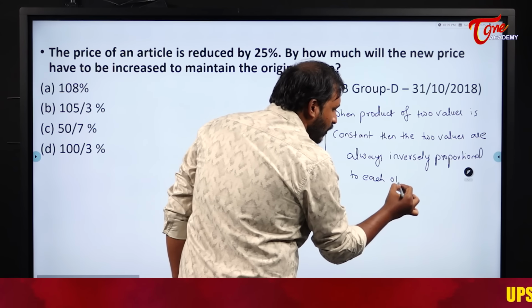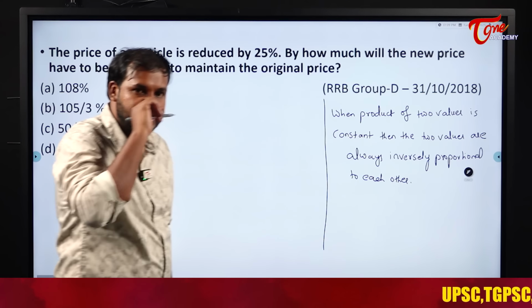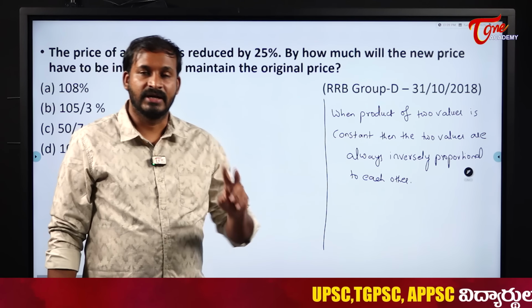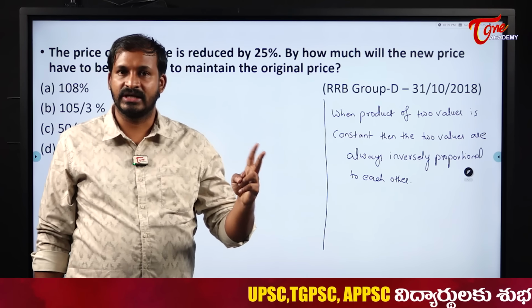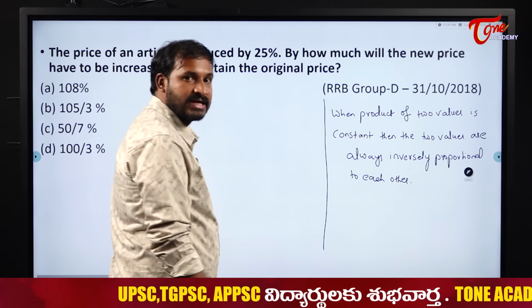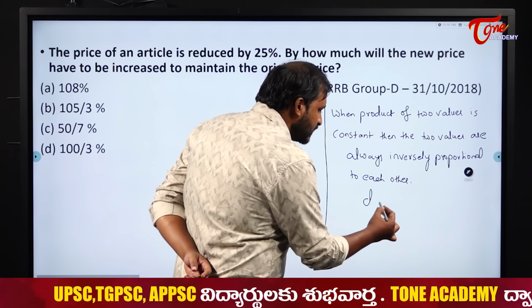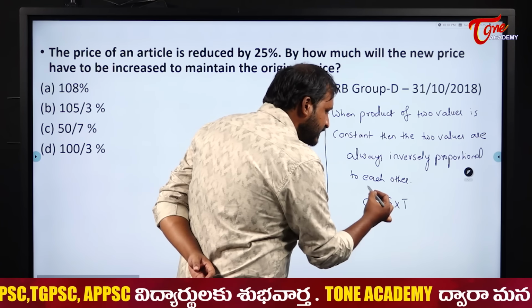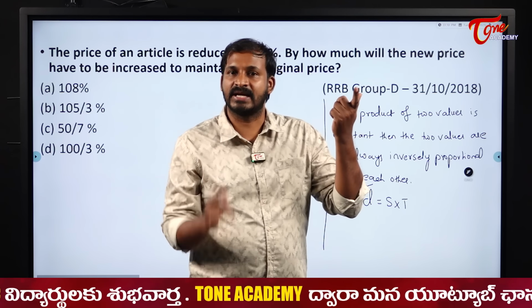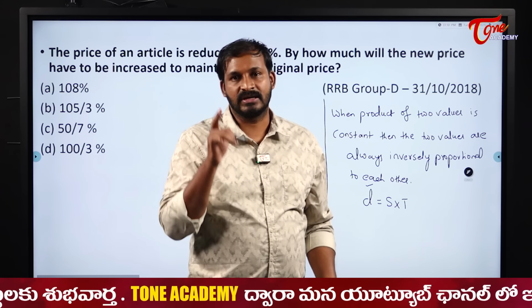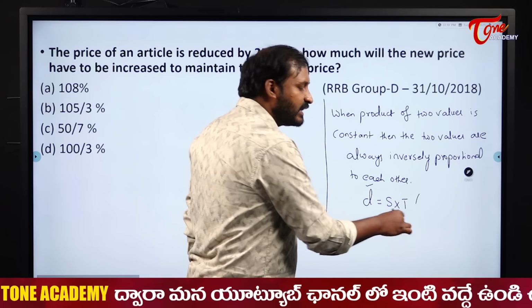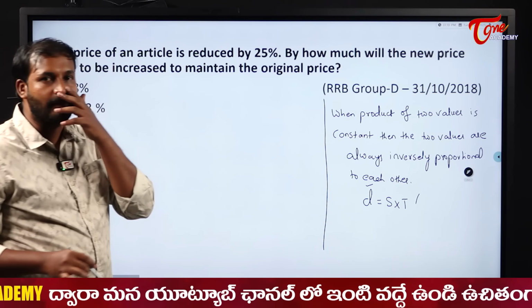This is the concept which we have discussed in our percentage. Whenever the product of two values is constant, then the two values will always be inversely proportional to each other. I have given the examples also. Distance is equal to what? Speed into time, right? When distance is constant, what is the relation between speed and time? Inverse, right? When speed increases, time decreases. When time decreases, speed increases. So when distance is constant, speed and time are inversely proportional. Same logic applies here also.